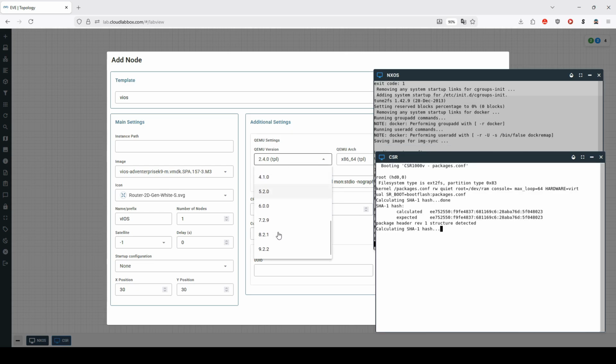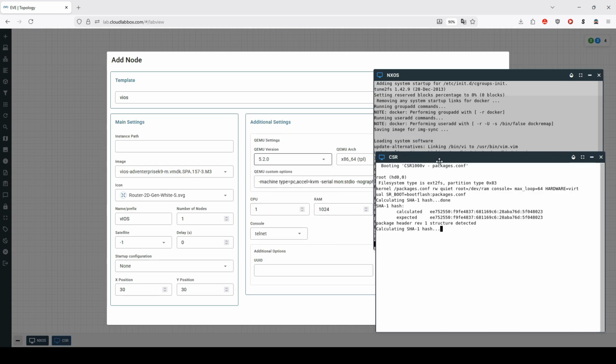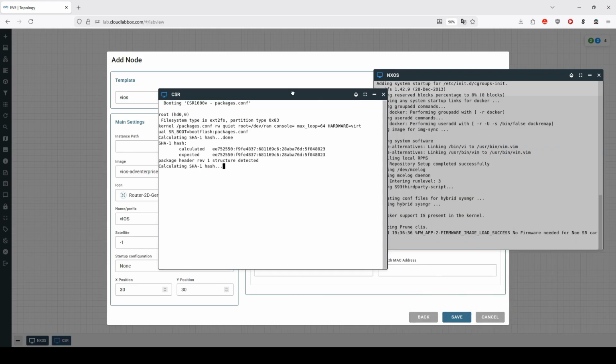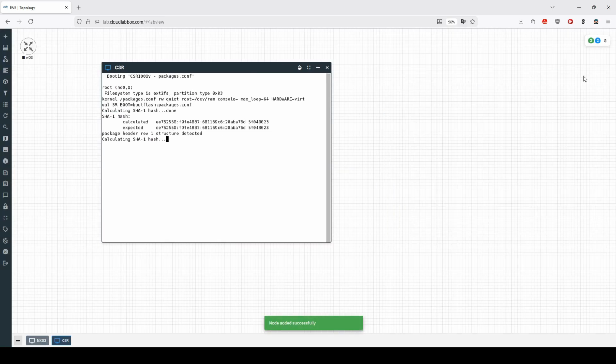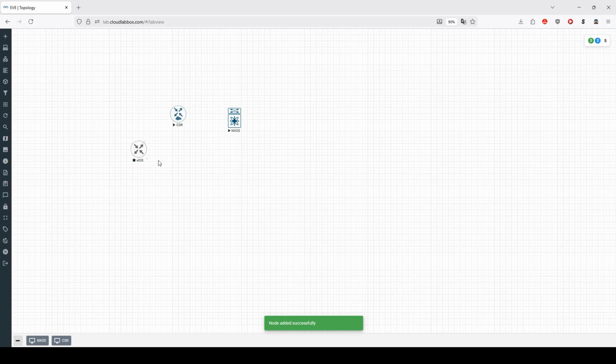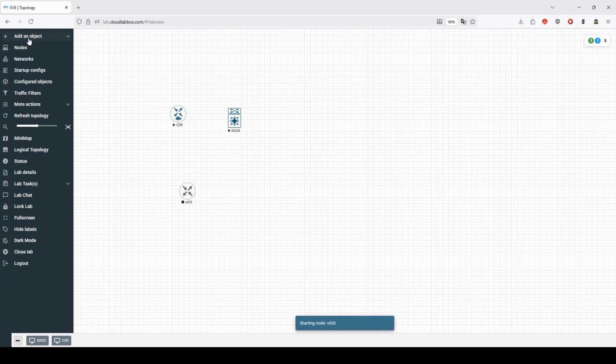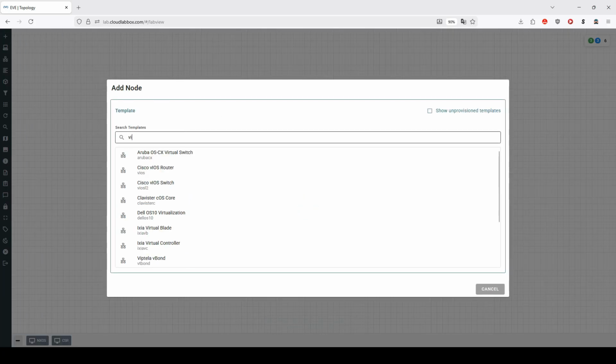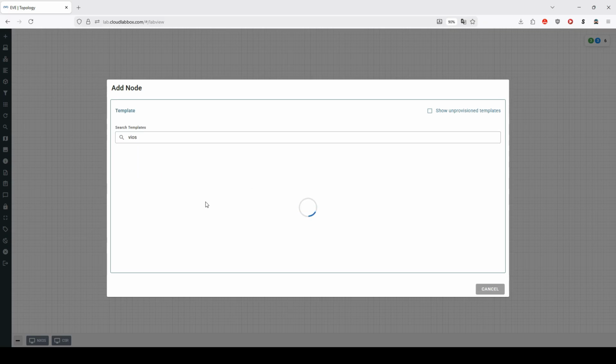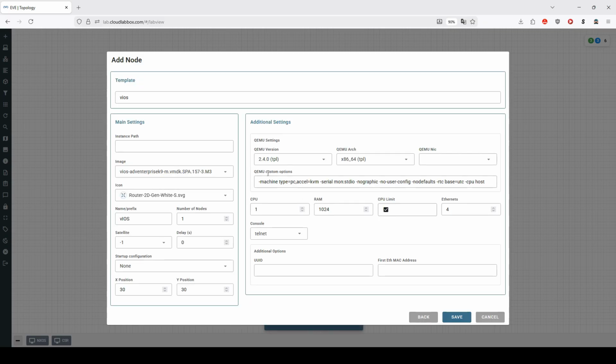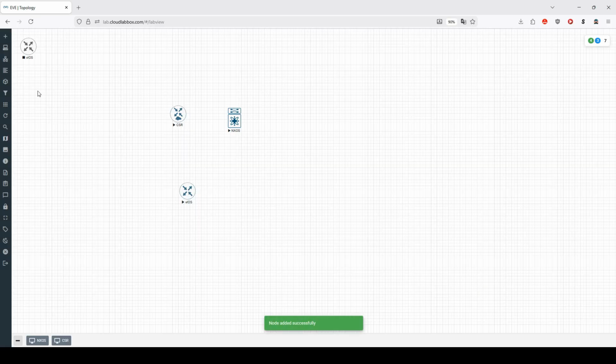As I'm adding these, you can see on the right here, the other nodes are still booting, so I'll get rid of them, just so we can focus on adding these vIOS nodes, so that we can do some config on them in a moment. Yeah, and save that, and add that there and start that. Okay, brilliant. So now we have our nodes in our lab.